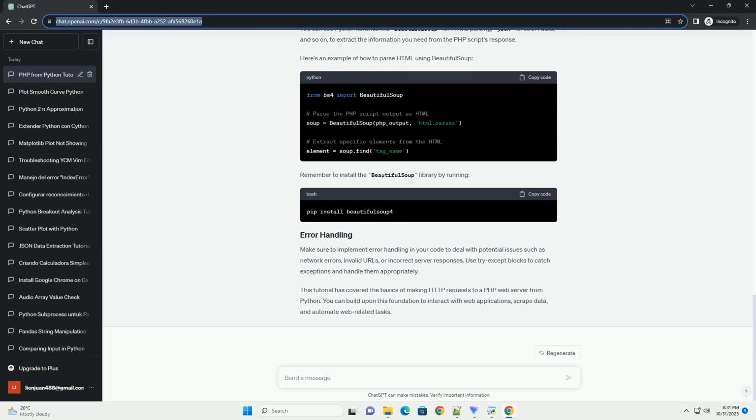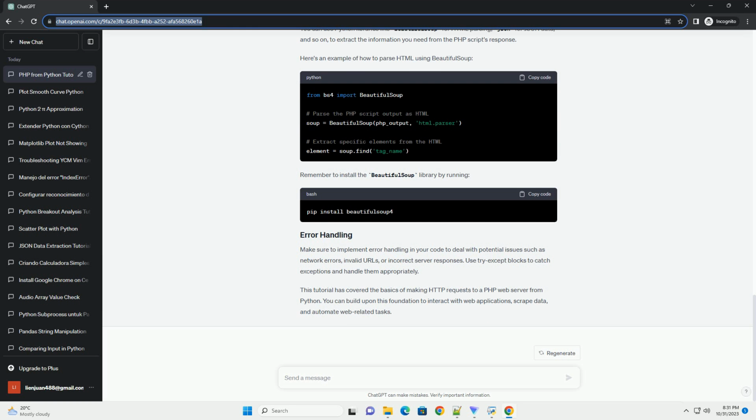successful. Sometimes, you may need to send data to a PHP script via a POST request. Here's how you can do that. Import the requests library. Define the URL of the PHP script. Define the data to send in the POST request as a dictionary. Send a POST request with the data. Check the response status code and content as in the previous example. This code will send a POST request to the specified PHP script with the provided data.